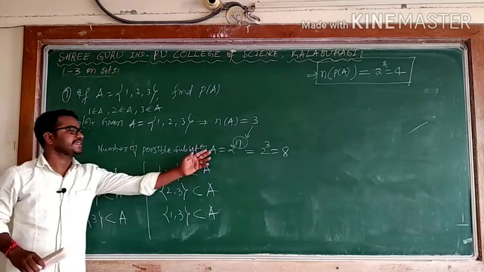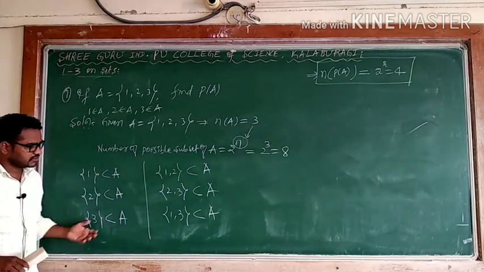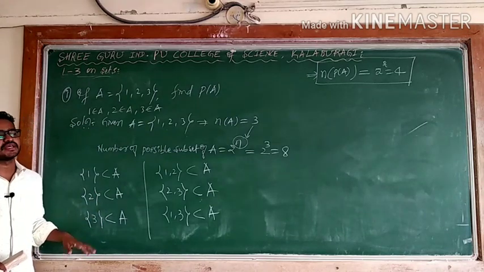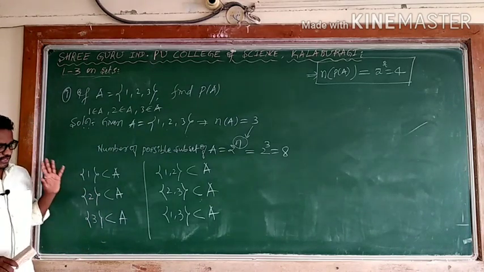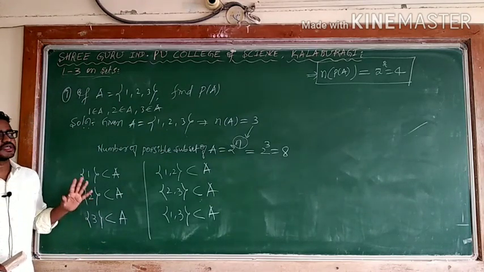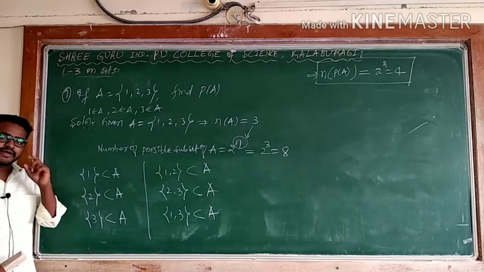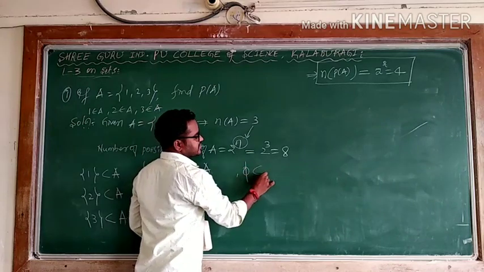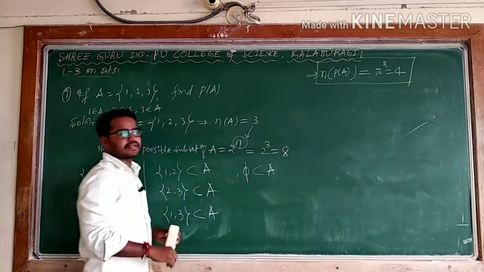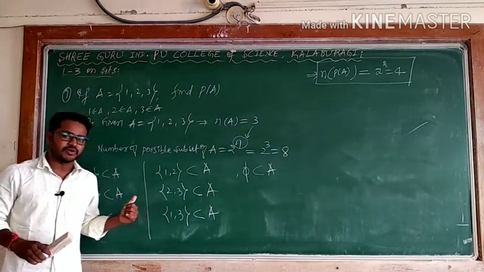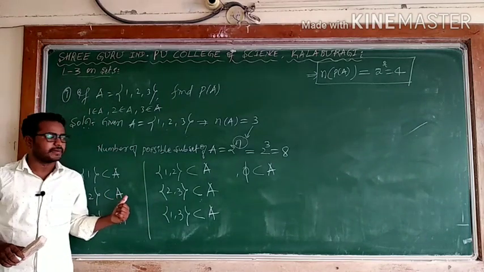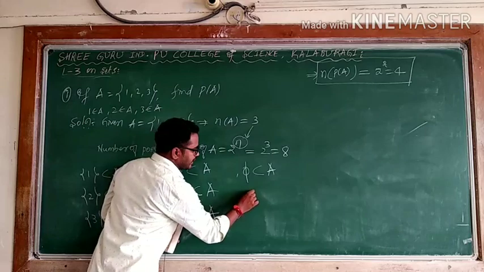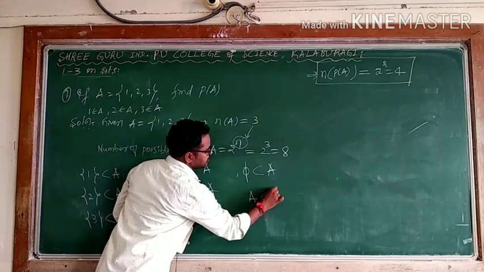Still we are saying 8. So I have this 3 and that 3, totally 6. Still I need 2. What are those? That you have to conclude using the concept. Empty is always a subset of every set. I said that already. It will not come while doing the problem, but you should know that empty is a subset of every set and every set is a subset of itself.